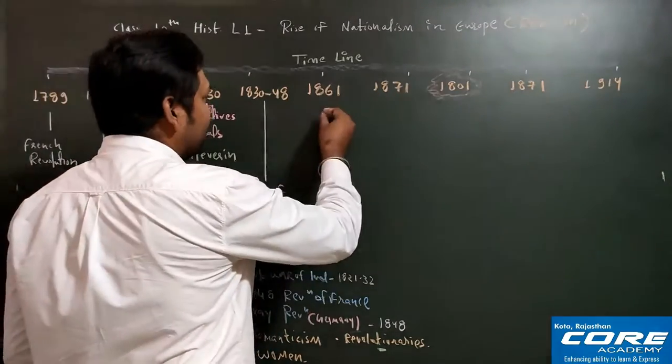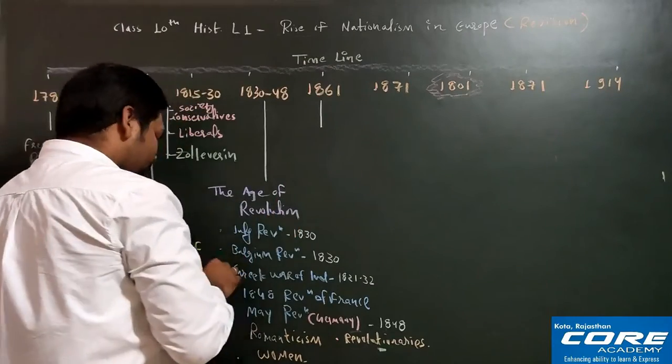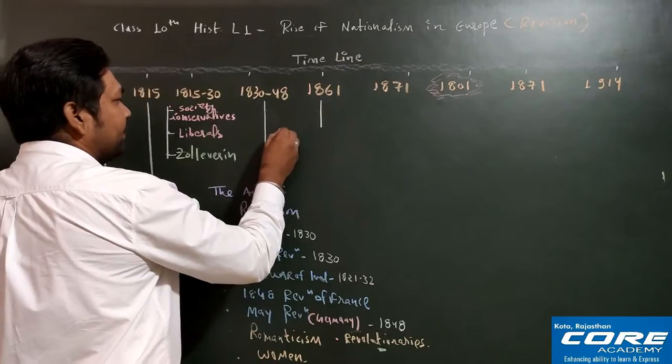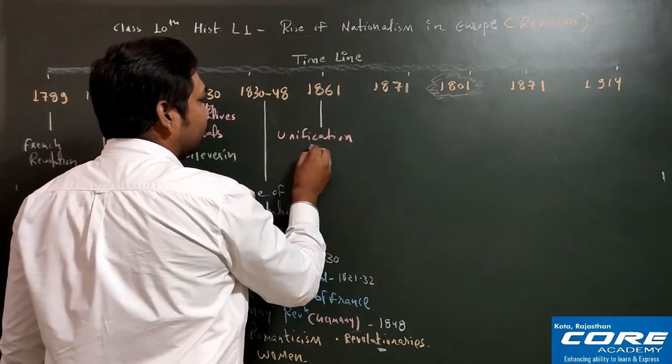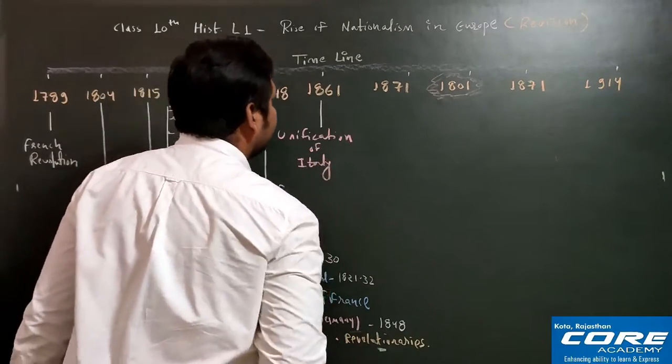This is also a very important topic. 1861 basically. Unification of Italy we will see. What we will see? Unification of Italy. Please write. Unification of Italy. Okay.